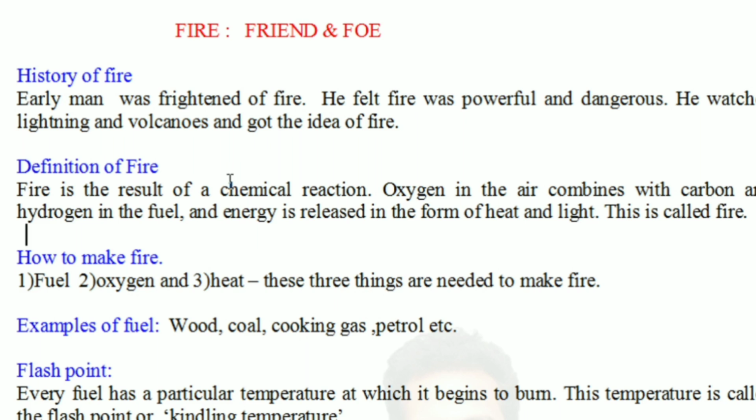Fire is the result of a chemical reaction. Oxygen in the air combines with carbon and hydrogen in the fuel. Energy is released in the form of heat and light. This is called fire. Fire is actually a result of chemical reaction.